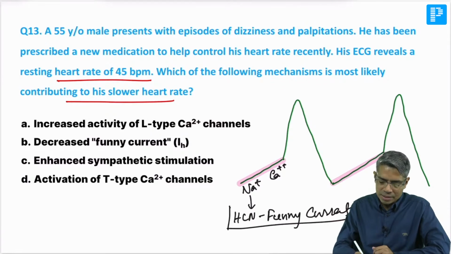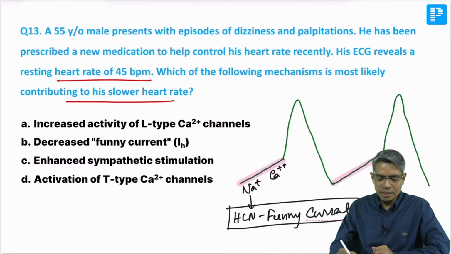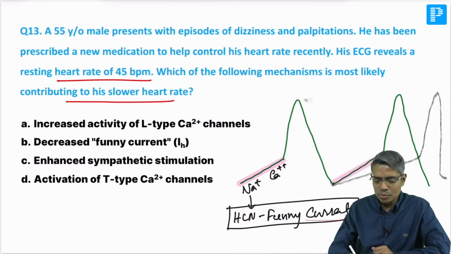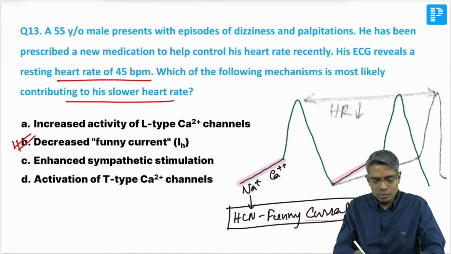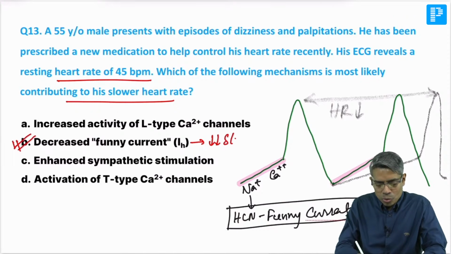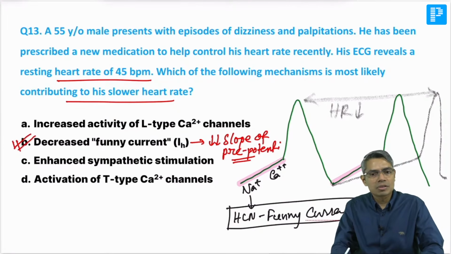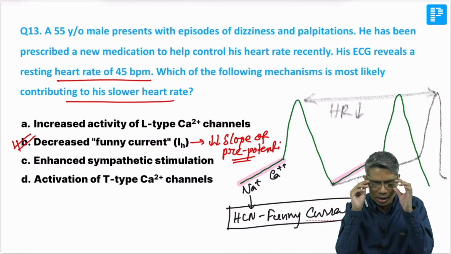So if this funny current is decreased or inhibited for any reason, what will happen? The slope of this prepotential will also reduce, and whenever the slope of the prepotential is reduced, the next action potential is going to appear a little later. A little later means what will happen to the heart rate? The heart rate is going to fall. So in this question the best answer is the decrease in the funny current. Decrease in the funny current causes a decrease in the slope of the prepotential, and the heart rate is going to reduce. That is the mechanism here.